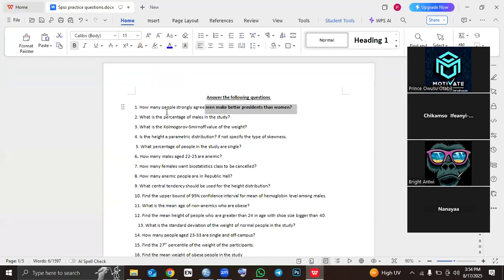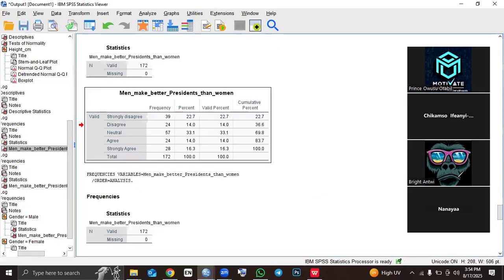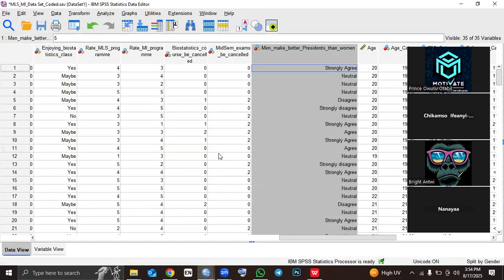So now the second question. Before we go to question 2, I was saying that they can ask how many males strongly agree that men make better presidents than women, instead of saying how many people. In order to find that, it's also very simple. We'll just come to our data set.